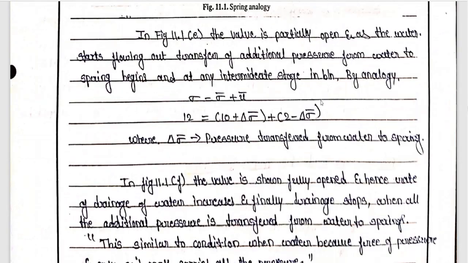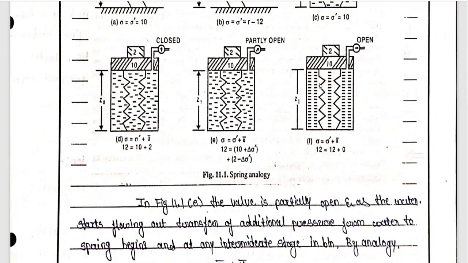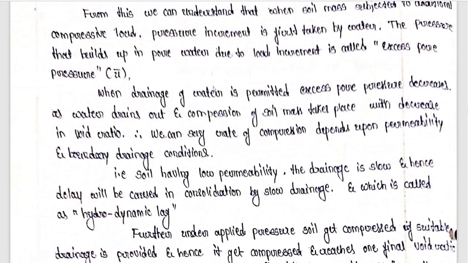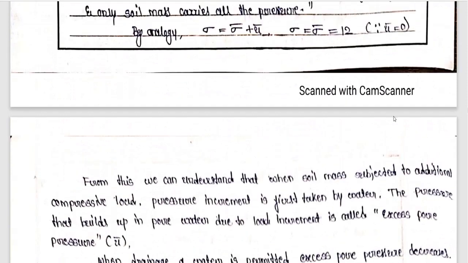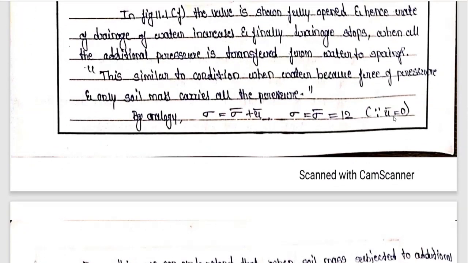So you can see the rate of compressibility will depend upon the rate at which water is escaping. So why is this water going to escape? Water is going to escape due to excess pore water pressure. So what is this excess pore water pressure? The pressure which is applied in excess beyond the capacity of the soil.